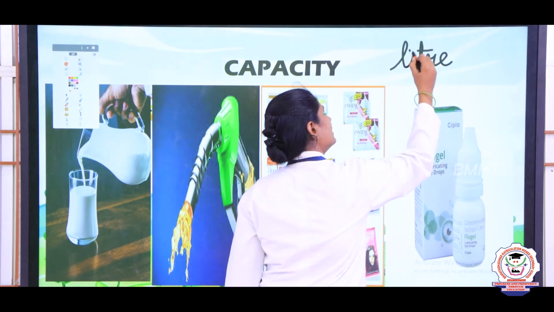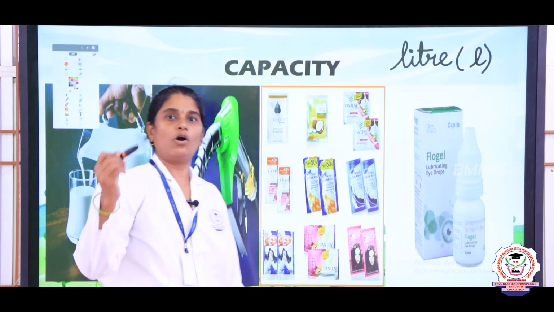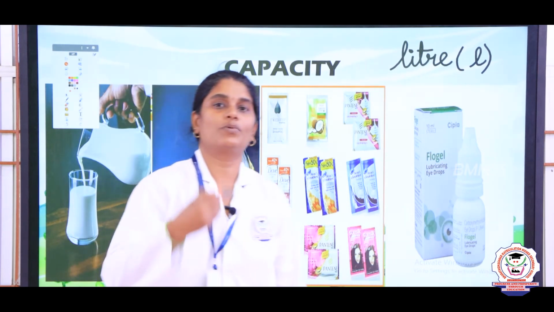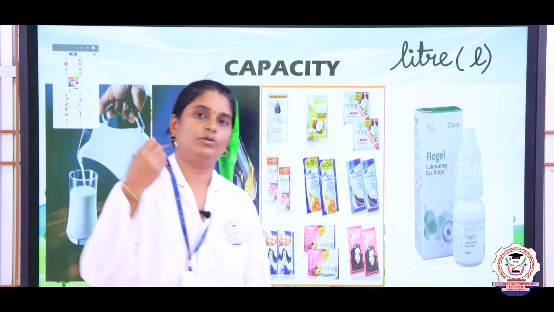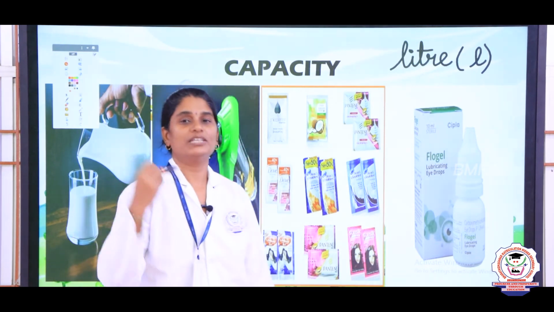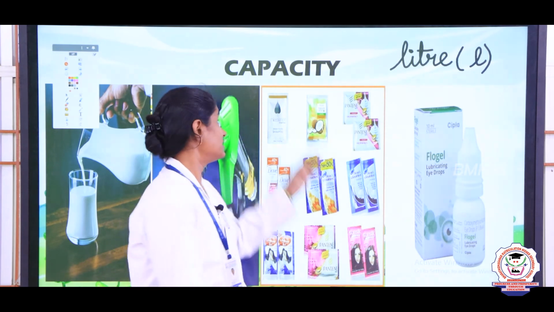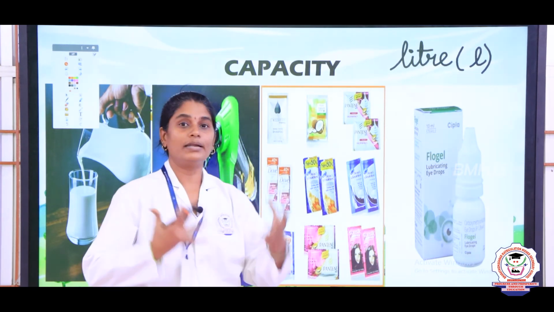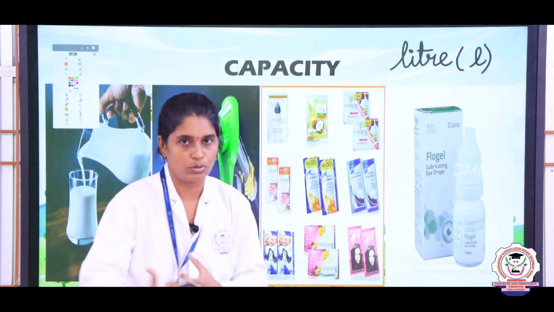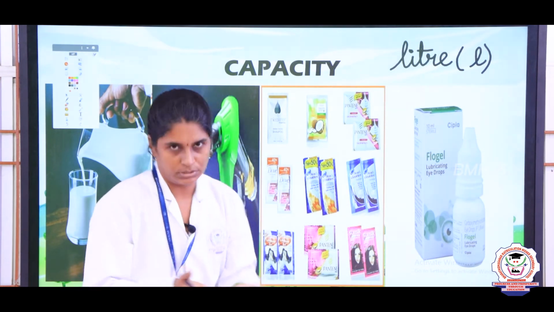So, this liter is denoted as L. So, if you want to buy oil, you will go to a shop and you will ask for 1 liter oil or 2 liters oil, 3 liters oil, like that, right. So, the standard unit of measuring capacity is liters, right. So, capacity is the quantity how much a container holds, right.